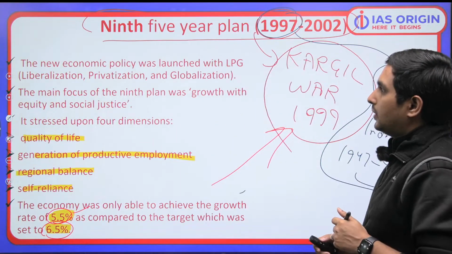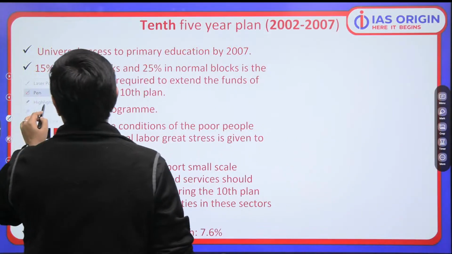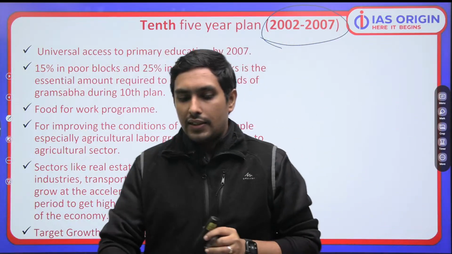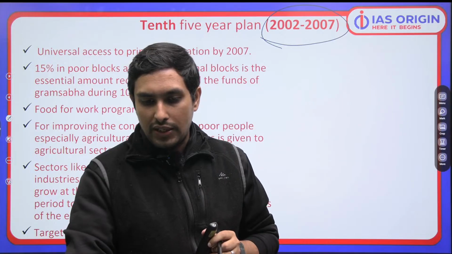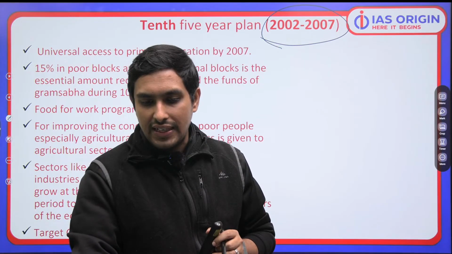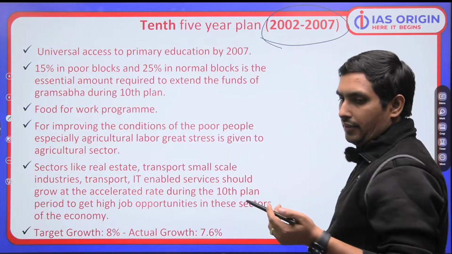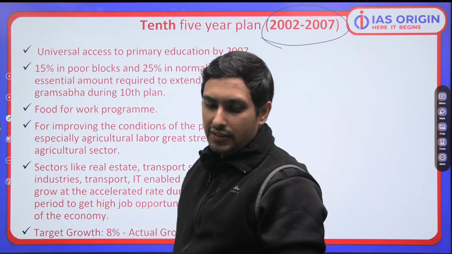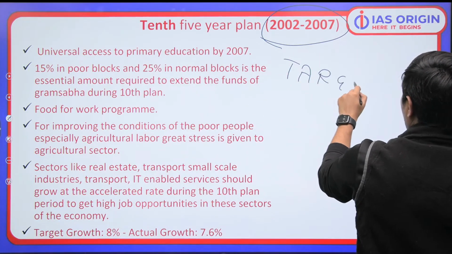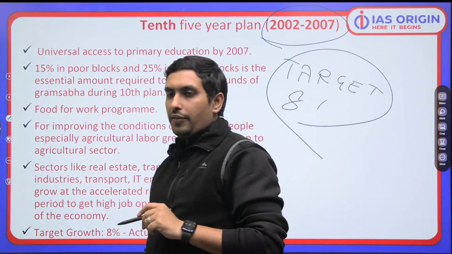Okay. So that is the 9th 5-year plan. The 10th 5-year plan we talk about now. The 10th 5-year plan is 2002 to 2007. That is the time period of the 10th 5-year plan. Everybody knows that. Now when I talk about the 10th 5-year plan, you got to understand that we are focusing upon a very important thing, that is reduction of poverty. Once again, we are focusing on that. And what is the target here? The target is 8%. We have set the target at 8%. But what is the achievement? We have achieved only 7.6%.